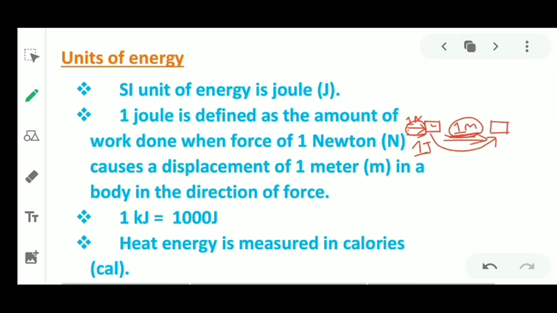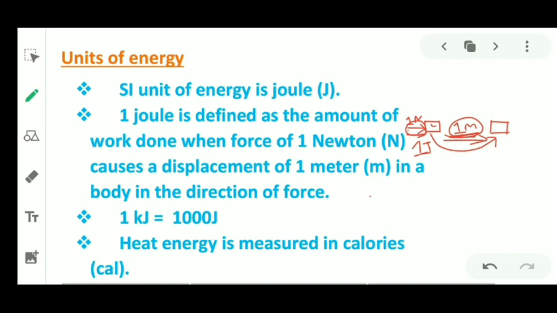So 1 joule is defined as the amount of work done when force of 1 Newton causes a displacement of 1 meter in a body in the direction of force. Clear?